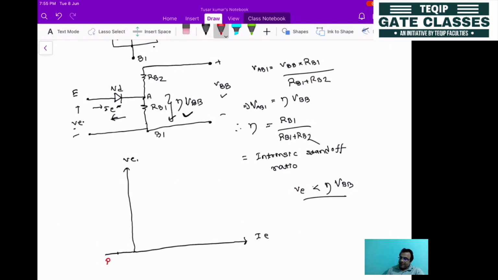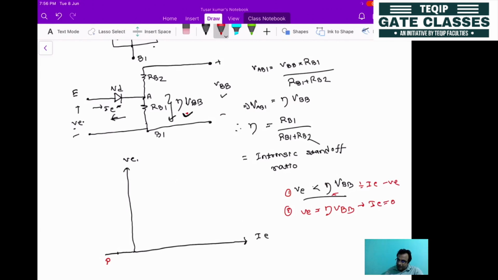Then gradually this eta VBB will decrease. This is the first condition. Second condition: gradually VE increases until VE will be equal to eta VBB. Initially IE will be negative. When both are equal, the emitter current will become 0, because both the potentials are equal now.